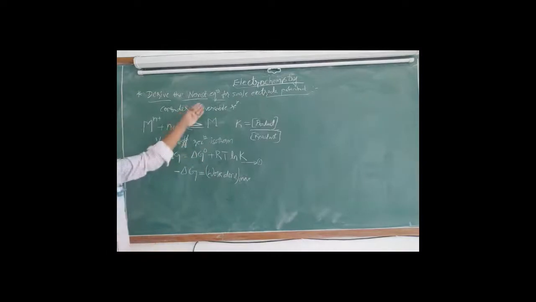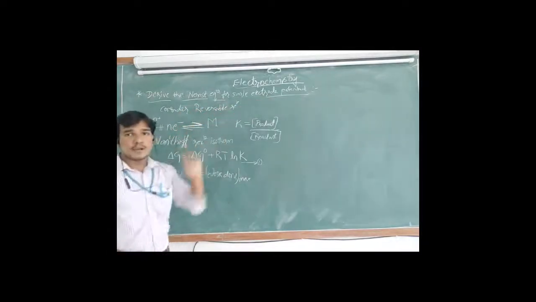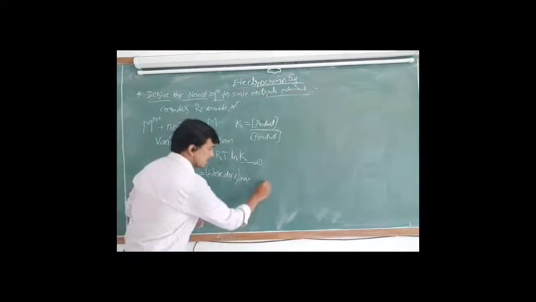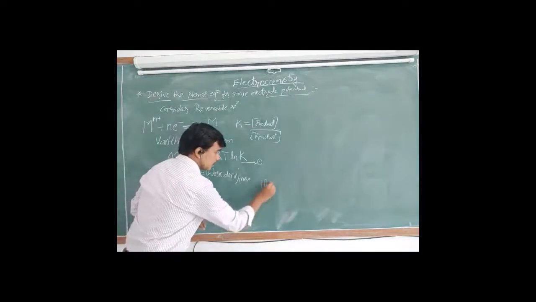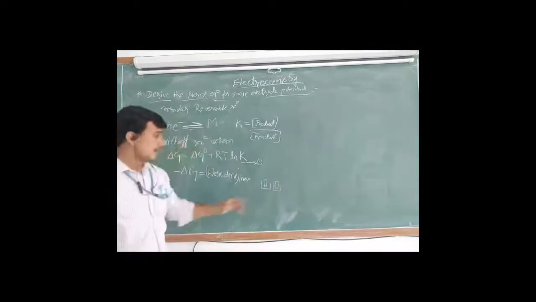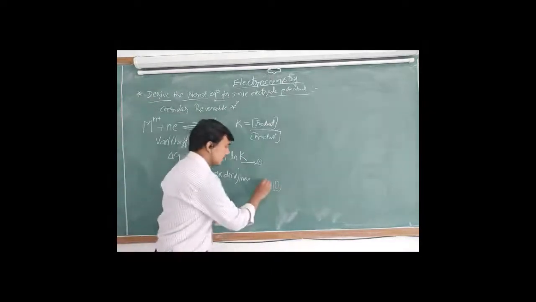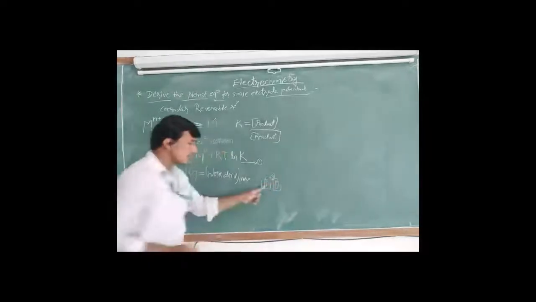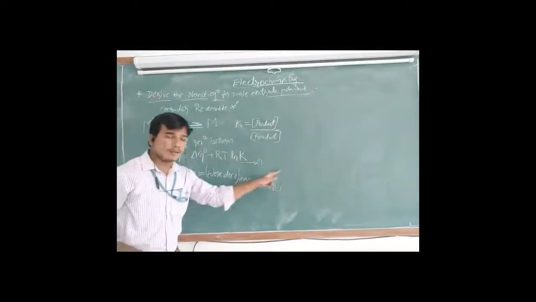To derive the electrode potential, we have to consider the electrochemical cell. Two electrodes are dipped in the electrolyte solution and connected. Here, what work is going on?